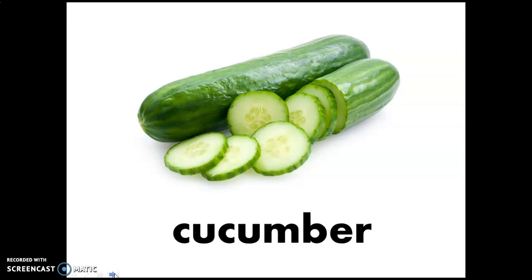Cucumber. C-U-C-U-M-B-E-R. Cucumber. Okay. This vegetable is called cucumber.